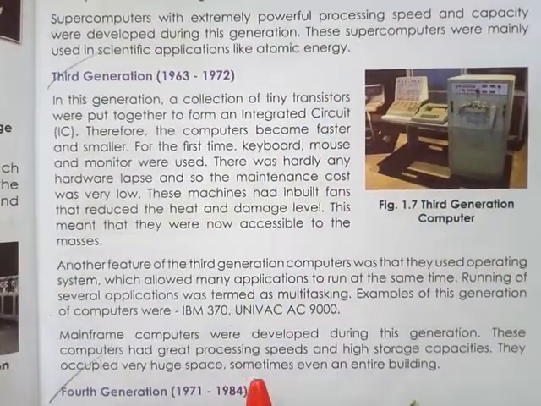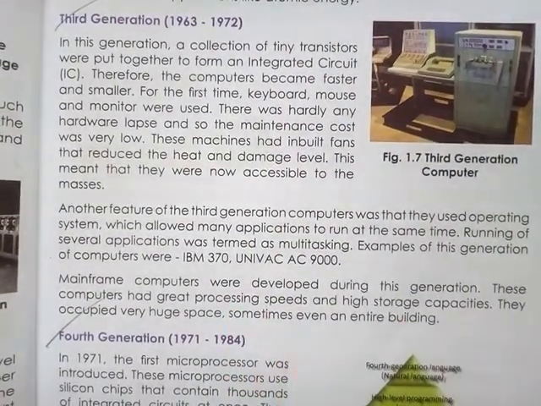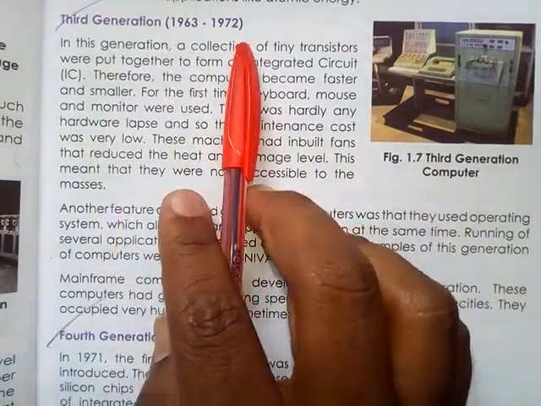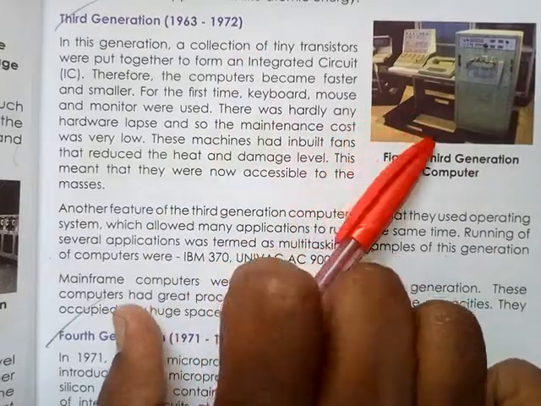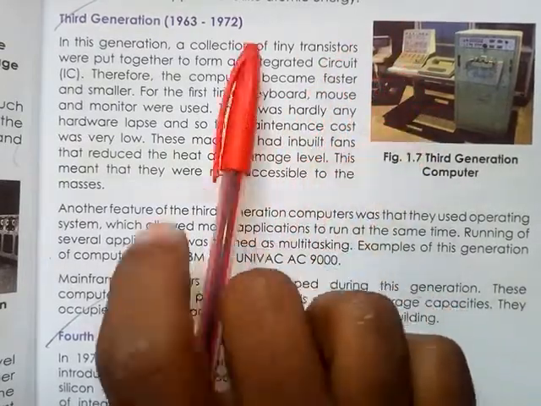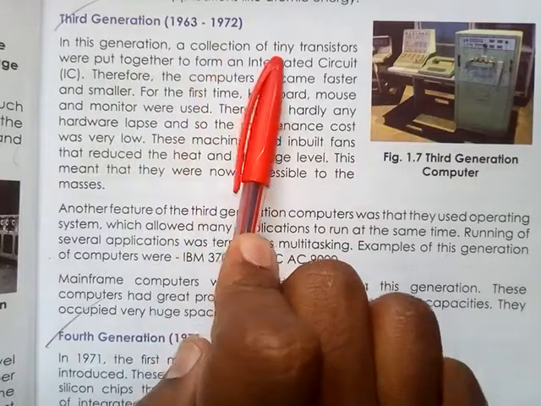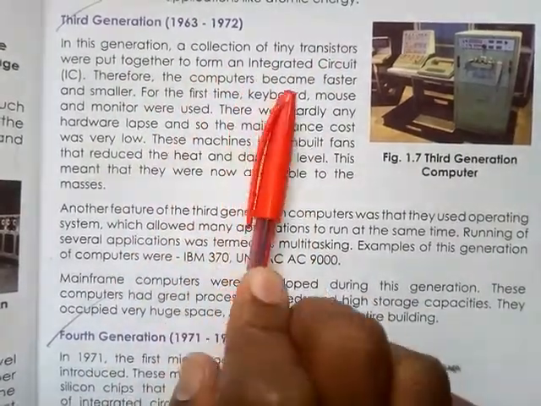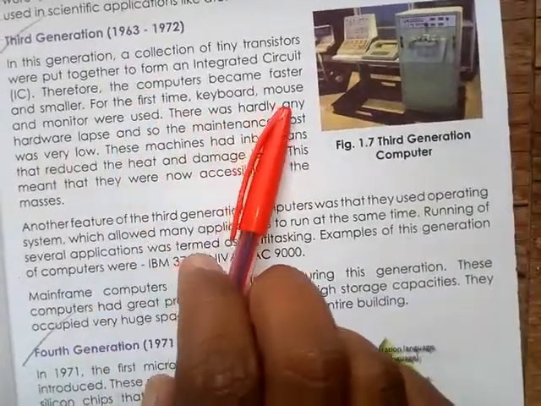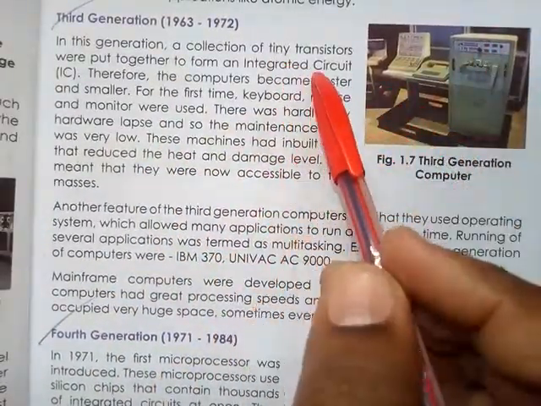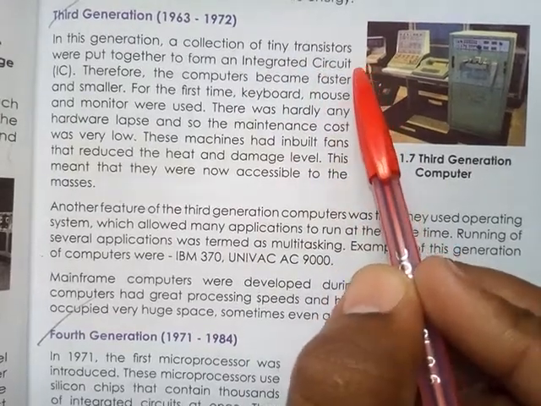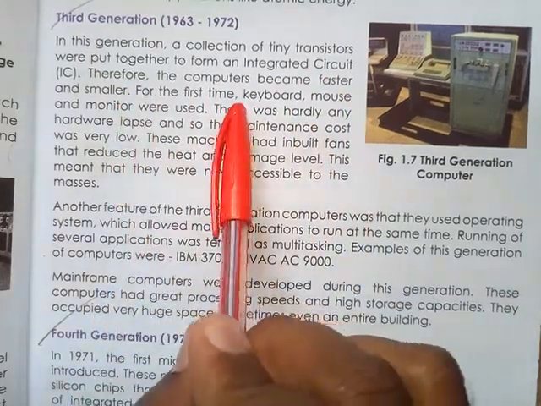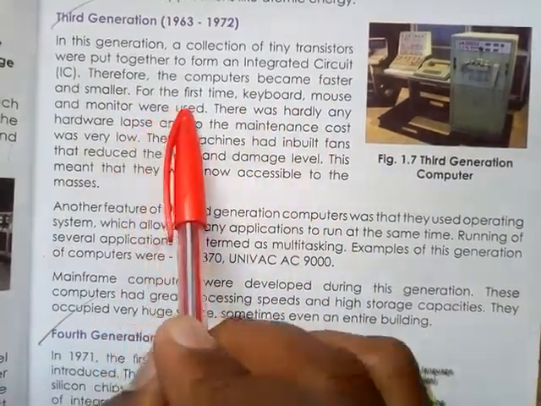And after that, the third generation of computers. The third generation started from 1963 to 1972. We can see in the picture the third generation of computer. In this generation, a collection of tiny transistors were put together to form the integrated circuit, that is nothing but IC chips. Instead of transistors they are using integrated circuits. Therefore, the computer became faster and smaller for the first time.